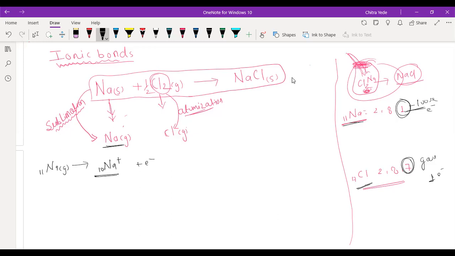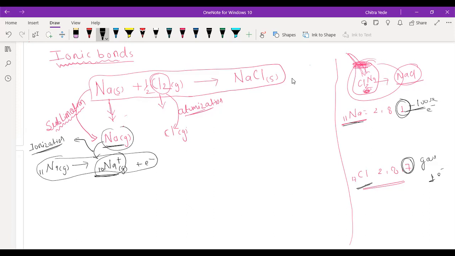Okay, so now here the sodium positive ion is formed, and it is again in the gaseous state. See, from an atom, an ion is formed. This process is called ionization. I am writing here: ionization. It is called ionization. Understood? Have you understood this reaction? Sodium metal in gaseous form is going to lose 1 electron and form a sodium positive ion.